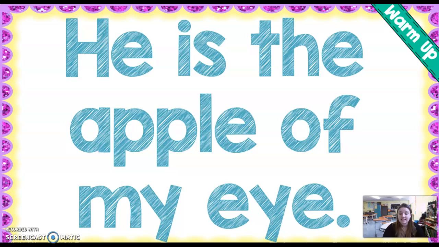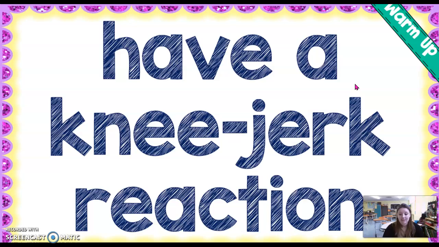Excellent. He is the apple of my eye. This one's a little tricky. This is a form of to be. Our verb here is is. Have a knee-jerk reaction. That means kind of like an instant reaction. Your verb here would be have.